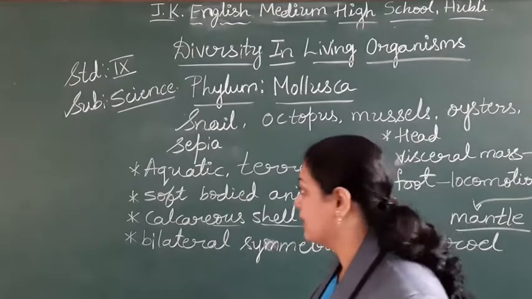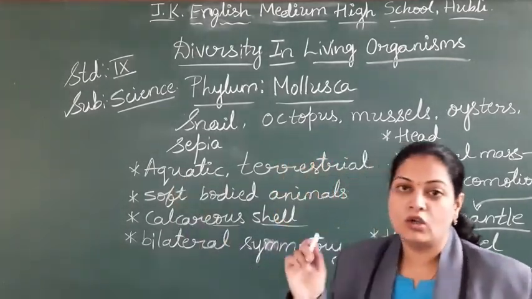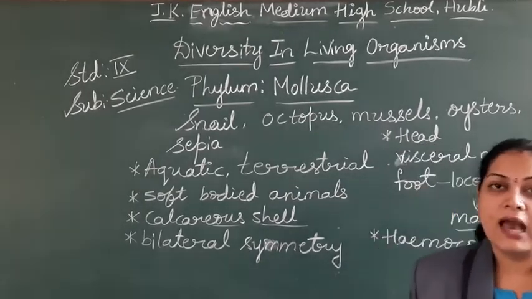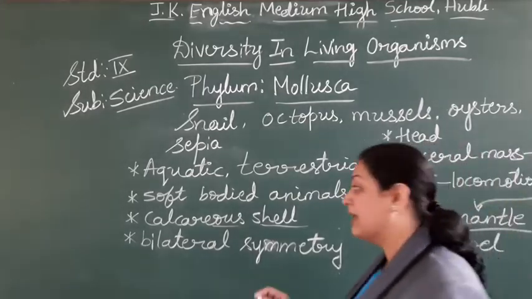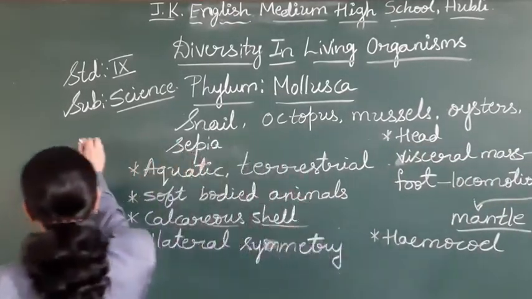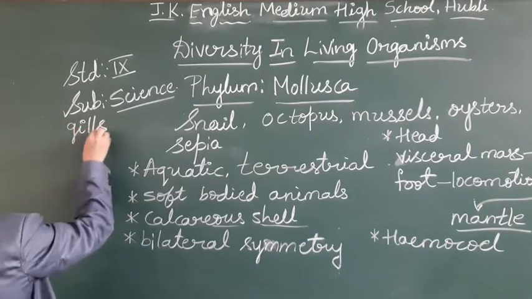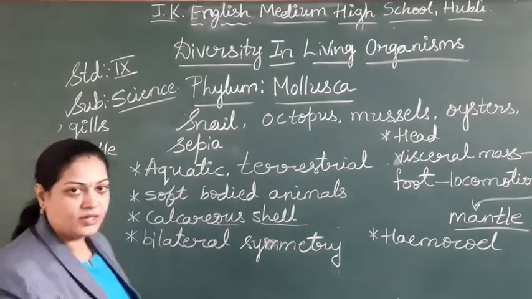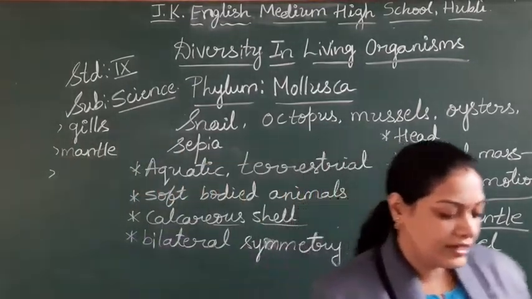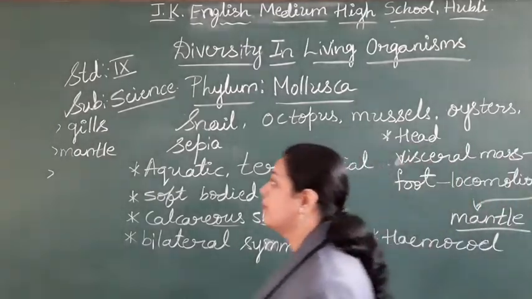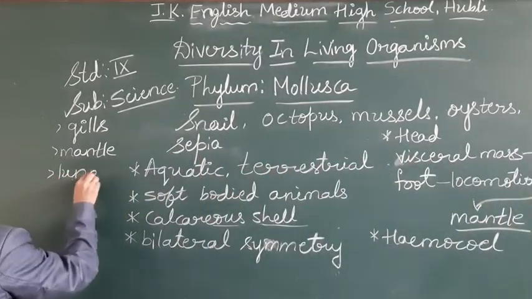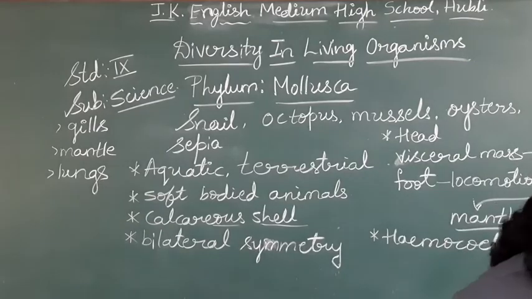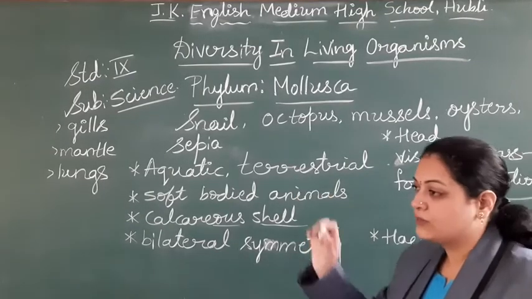Respiration. How does respiration take place? As we have discussed, you may find them in the water, maybe on the land. So different respiratory organs come according to their habitat. Respiration may be by gills, maybe by mantle, nothing but the folded skin, though not called the true skin. Or it may be by reduced lungs, meaning lungs are not so well developed, but lungs are present. With the help of that, we find respiration.